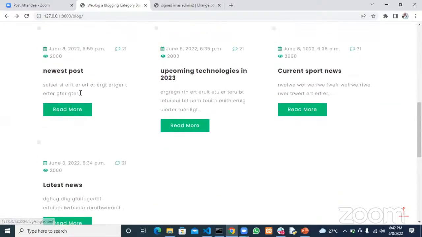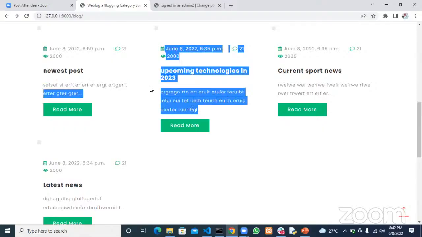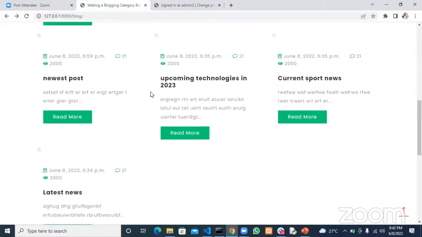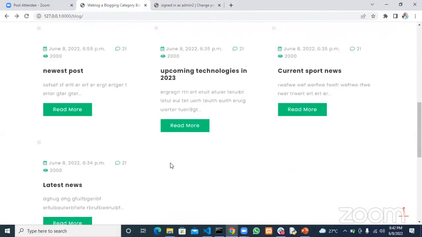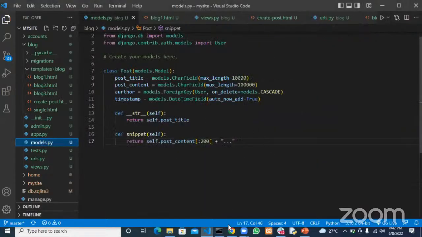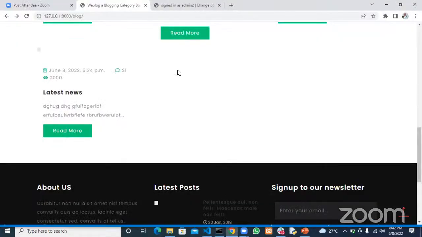Same thing here. If you want to go ahead and count them, it's up to 150 characters, I mean, sorry, 200 characters plus those spaces. That's what we specify here, 200 characters, and then add dot dot dot. So that means this post continues.